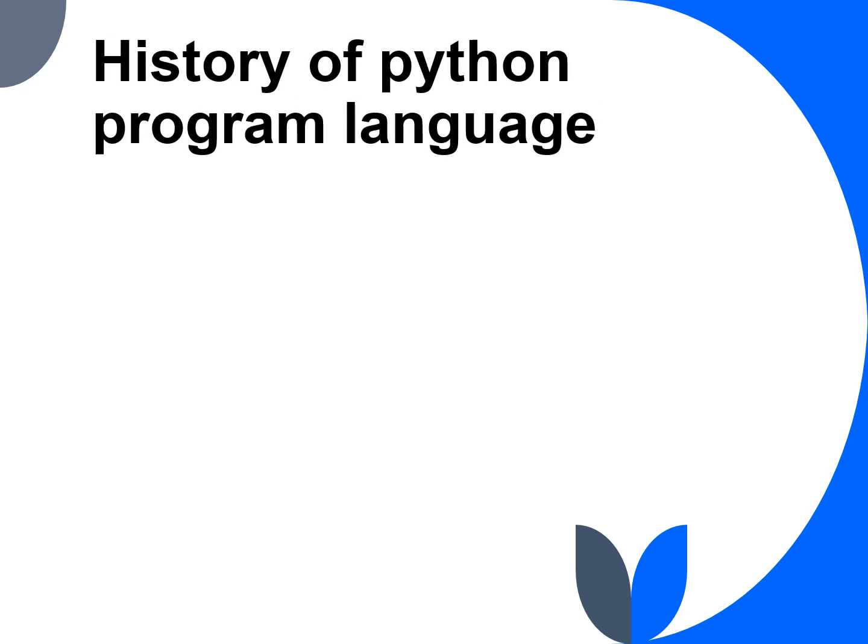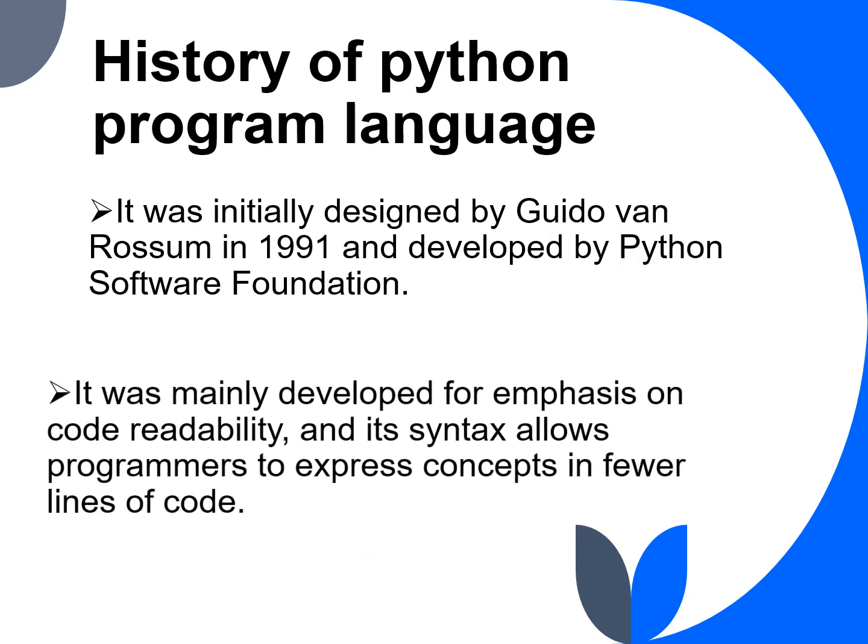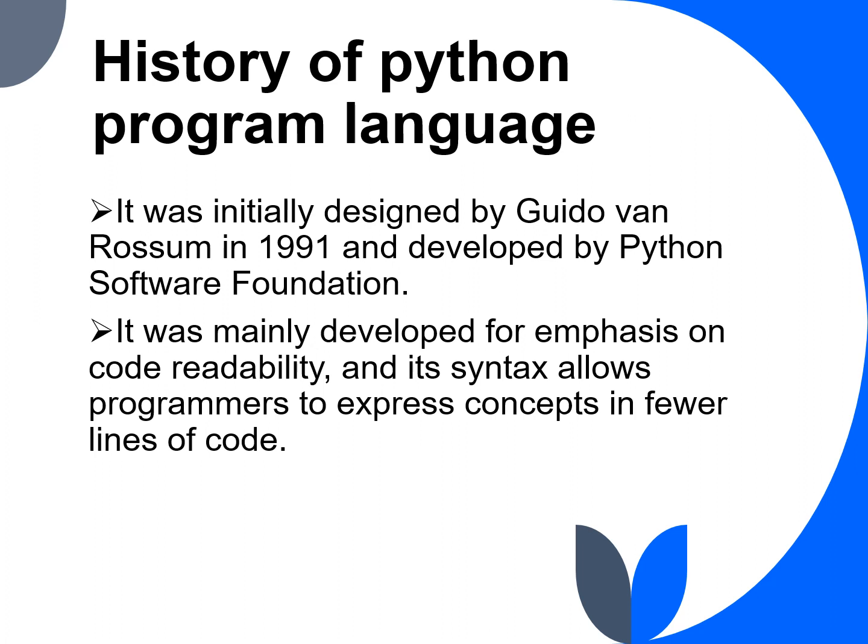History of Python. It was initially designed by Guido van Rossum in 1991 and was developed by the Python Software Foundation. It was mainly developed with an emphasis on code readability, and its syntax allows programmers to express concepts in fewer lines of code.